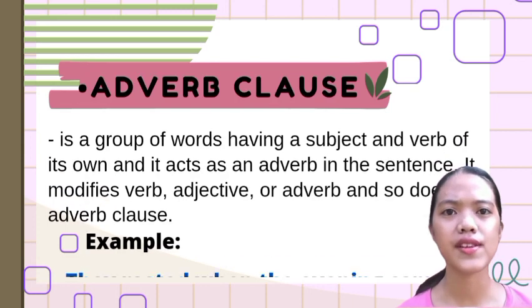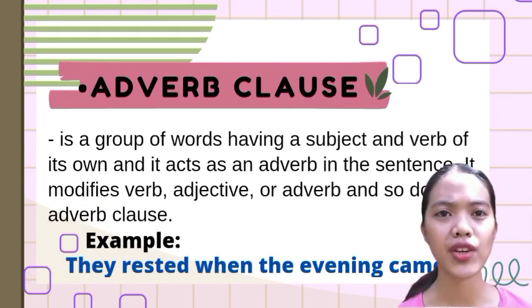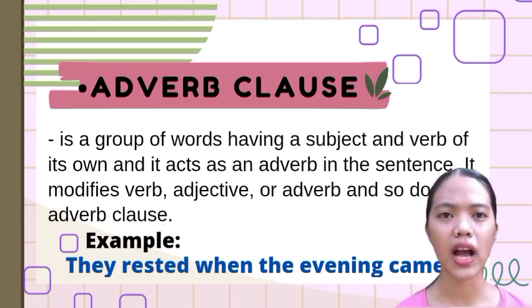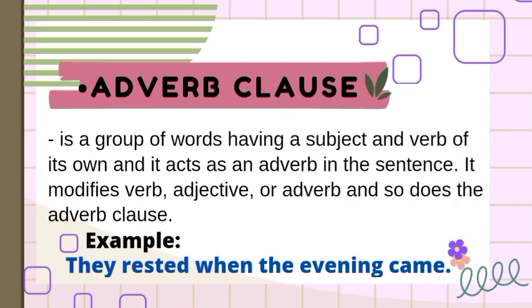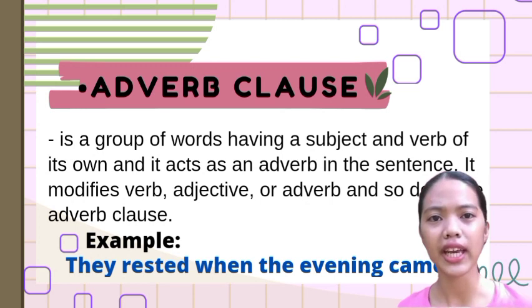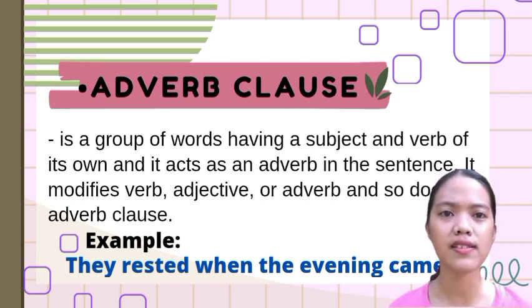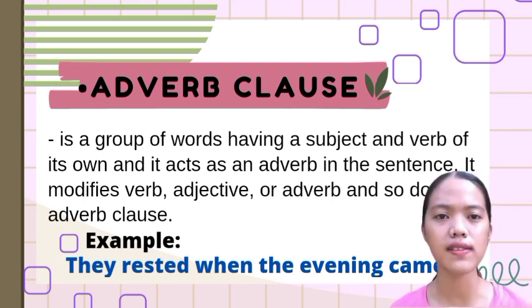An adverb clause is a group of words having a subject and verb of its own, and it acts as an adverb in a sentence. It modifies a verb, adjective, or adverb, and so does the adverb. For example, they rested when the evening came. Here, when the evening came is a clause, as it has a subject, evening, and a verb, came, and it describes the verb rested, so it is an adverb clause.